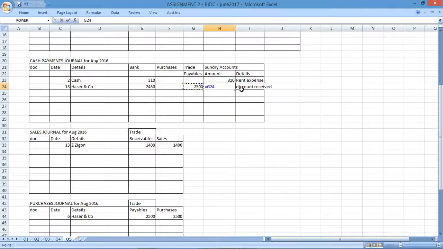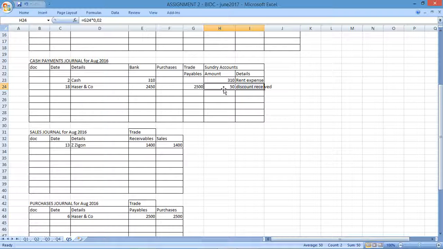So 2% of that amount is 50. So in terms of bank, the payment that we would have made would be 2,450. That is going to be paying off a total liability of 2,500. And the discount that we're recording there is going to show the benefit that we receive for not having paid the full amount. That occurred on the 18th.